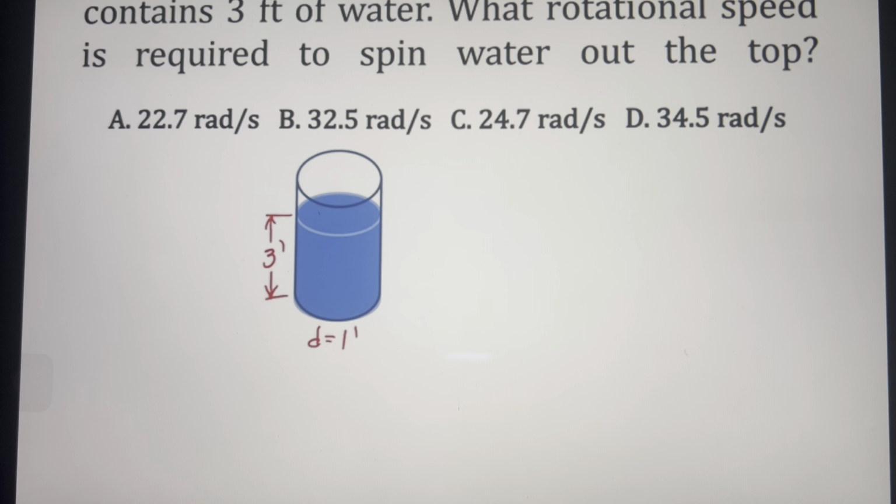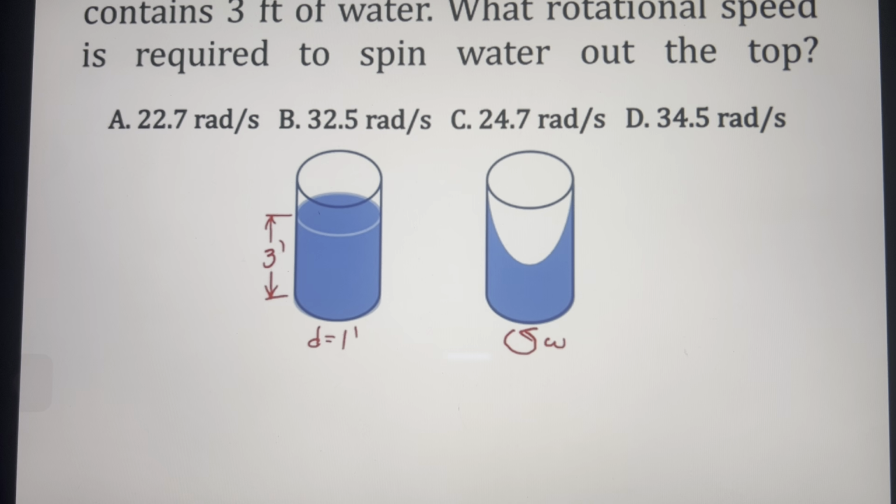So let's imagine what will happen if we rotate the cylinder about its central axis. So it will look like this to be able to reach our top surface. So we will have an airspace at the top of our cylinder, which is in the form of a paraboloid. So the question here, at what rotational speed is required to spin the water out the top? Or at what speed do we rotate our cylinder so that our water reaches the very top of our cylinder. So what will be our solution here?